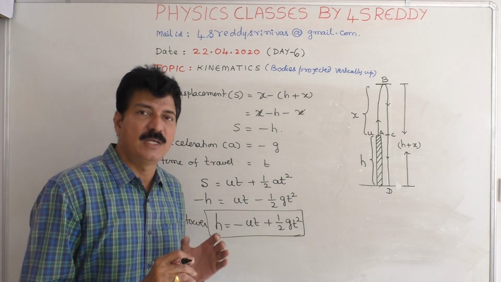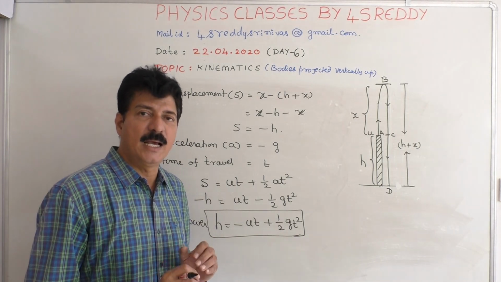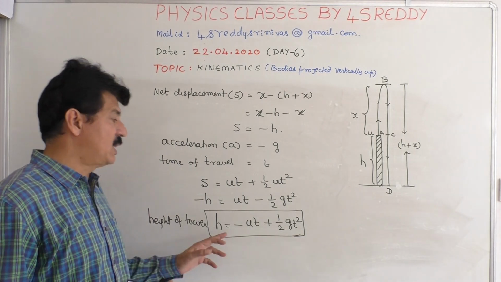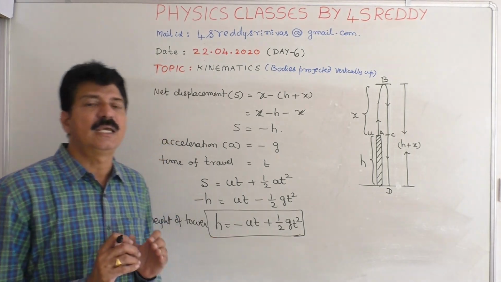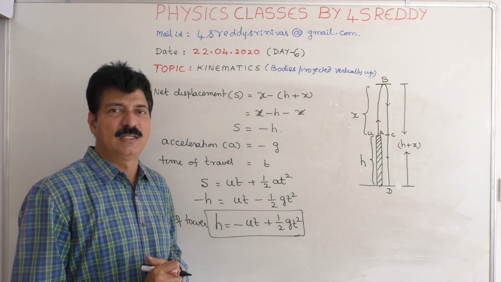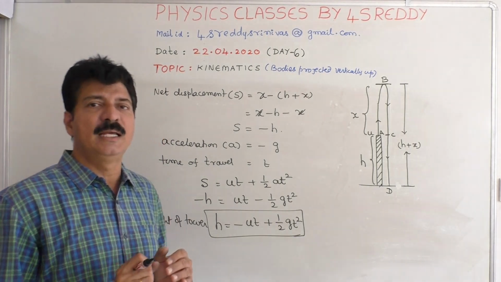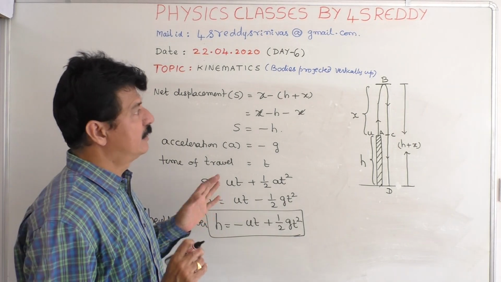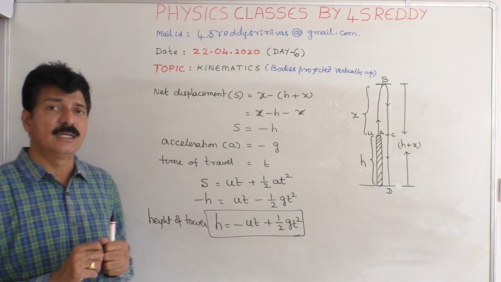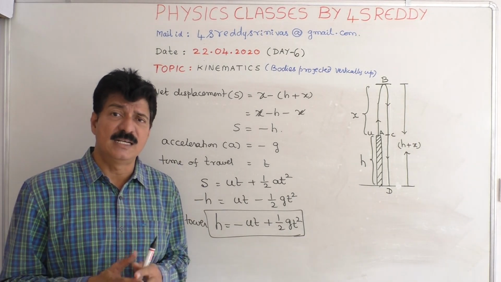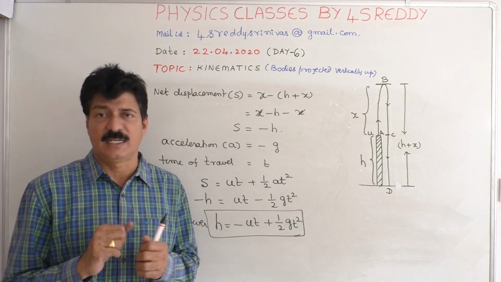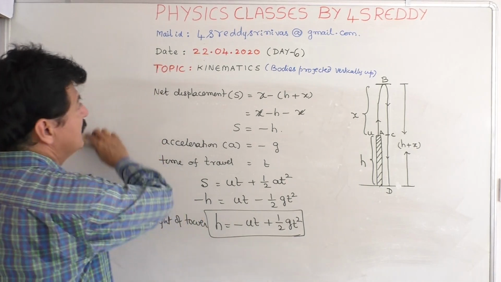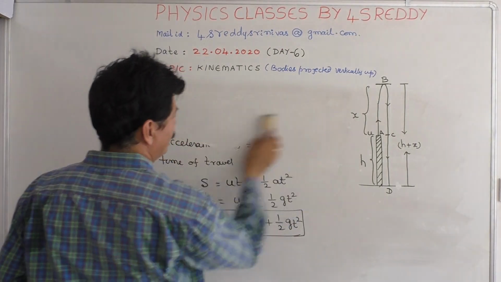Whenever a body is projected vertically up from a certain height above the ground, then we must always consider the equation of height of tower. That is h is equal to minus ut plus half gt square. Is it clear? This is about the important formulas related to the bodies projected vertically up. Then what type of understanding and skill questions may come from this?